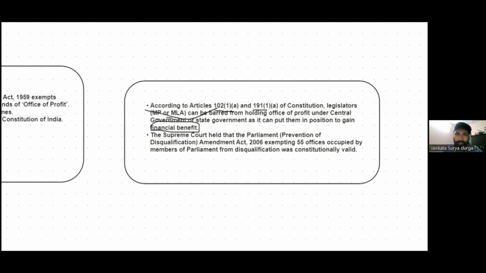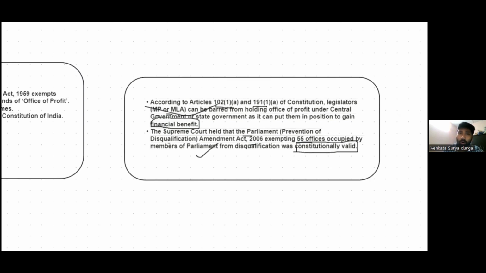The Supreme Court held that the Parliament Prevention of Disqualification Amendment Act 2006, which exempted 55 offices occupied by the members of parliament from disqualification, is constitutionally valid.